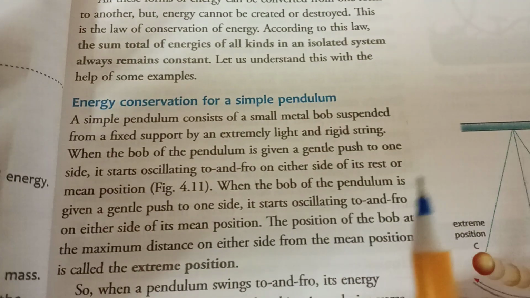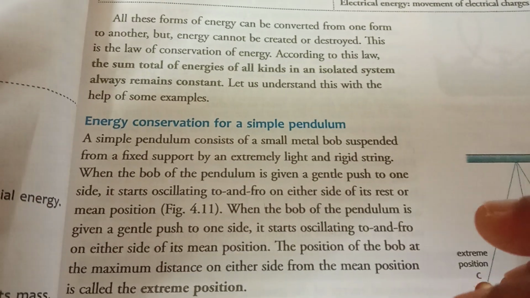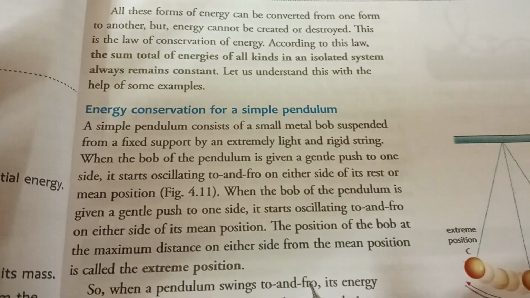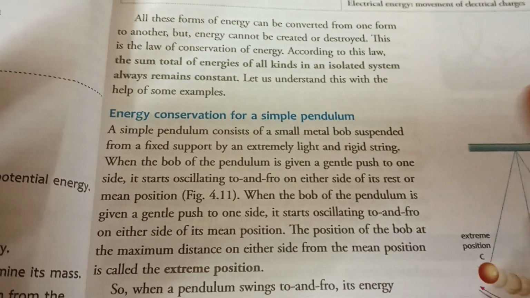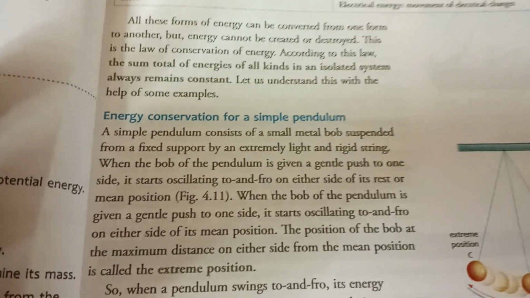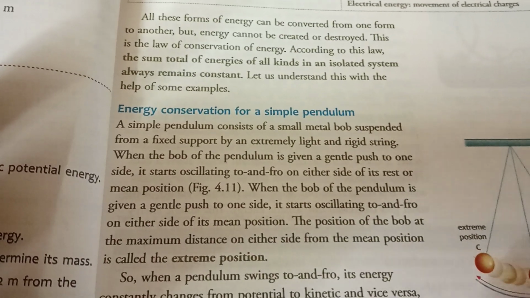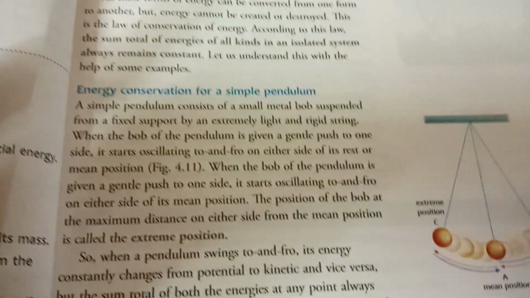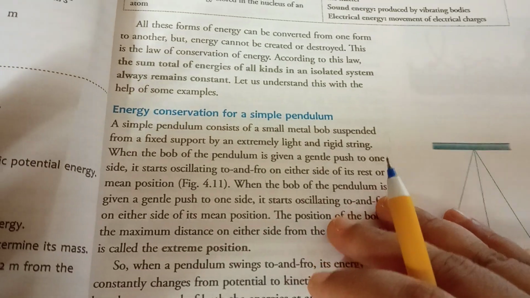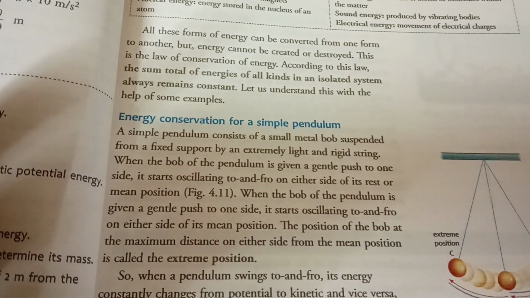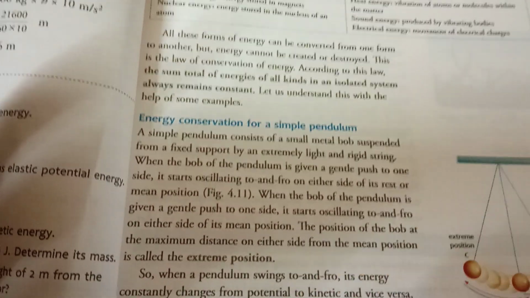The energy conservation for a simple pendulum. Here we can see how energy is conserved in a simple pendulum. You already learned about the motion of a simple pendulum. The motion of a simple pendulum is oscillatory, and it is also a periodic motion. Why is it oscillatory? Because the pendulum moves to and fro, from side to side, so it is an oscillatory motion. And it is also a periodic motion because after equal intervals of time it covers equal distance, so it is a periodic motion.